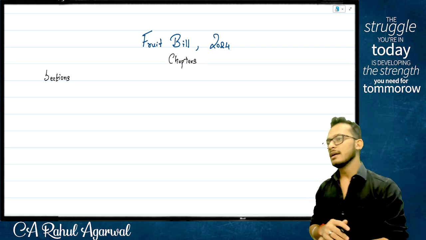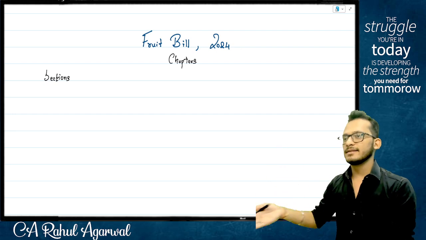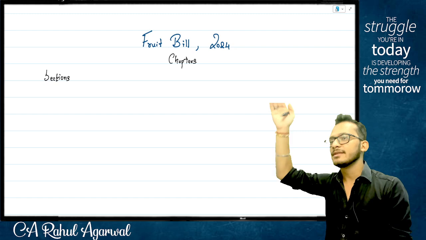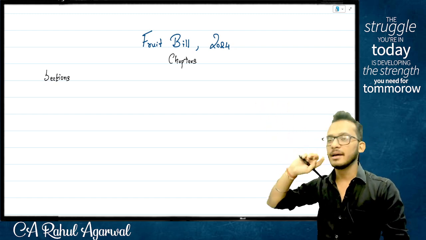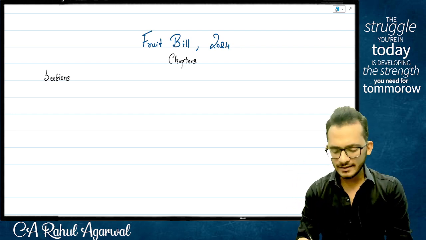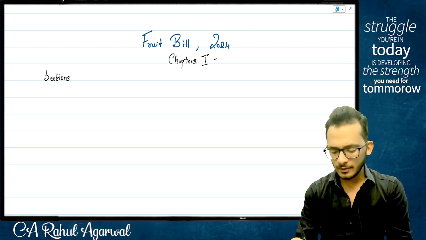So every section will also have chapters. For example, chapter number 1 will be the introduction chapter. Chapter number 2 will be the basics chapter. Chapter number 3 will be the charging chapter. Chapter number 4 will tell you how to do penalties. Chapter number 5 will do something else, and so on. I am just starting the bill, people. So my chapter number 1 will be the preliminary chapter. Chapters are always written in Roman numerals, and therefore we call it chapter number 1, preliminary.